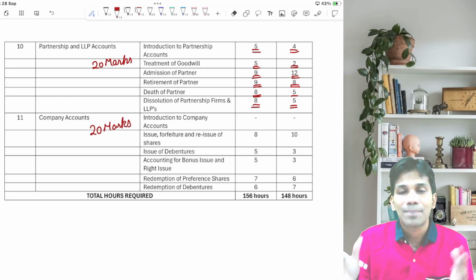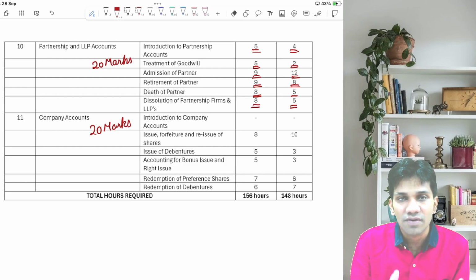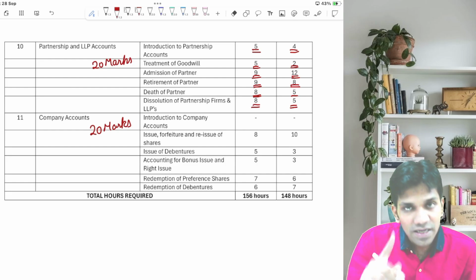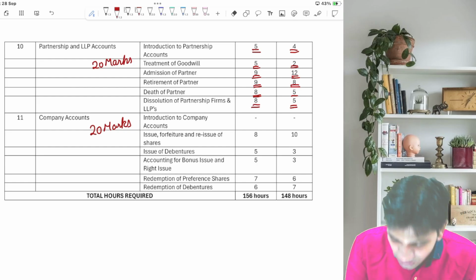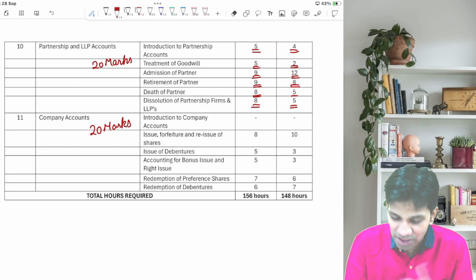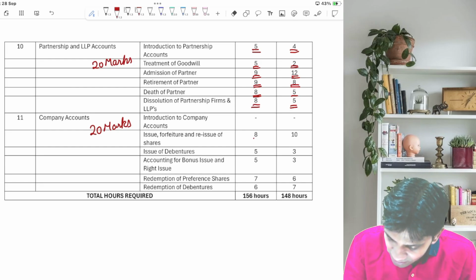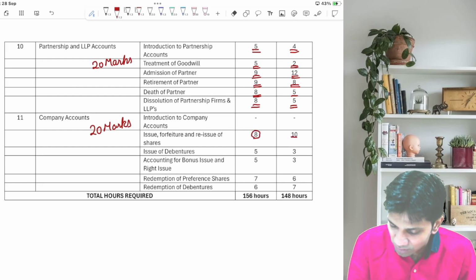So guys, your 40 marks average covers only two topics, that is company accounts and partnership. Introduction to company account, that is basic introduction. You can always study with issue of shares. So issue of shares, 8 hours from the module, 10 hours from the scanner.